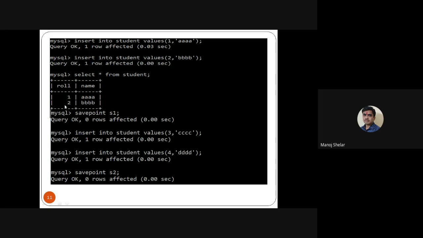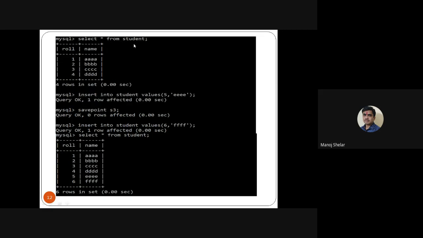So the first savepoint is available after two records. Then we insert records 3 and 4 in the table, and fire SAVEPOINT s2. For example, in the tcom database, the first savepoint is available after the second record, and the second savepoint is available after the fourth record. So two savepoints are available in my database. Then select star from student: the total records in the student table are 1, 2, 3, 4. The first savepoint is after the second record, and the second savepoint is after the fourth record.